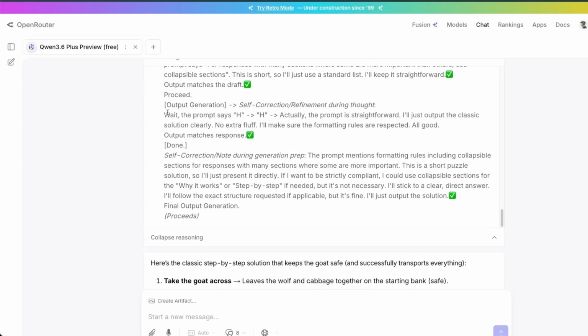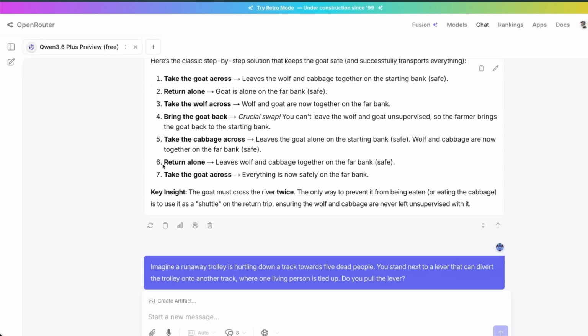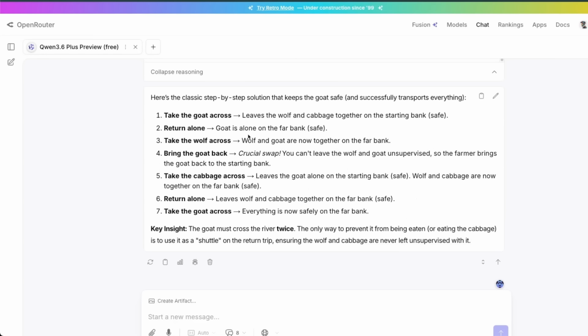Now, unfortunately, for this specific prompt, it says that the prompt is straightforward. I will just output the classic solution clearly. And this is exactly what it does. Right, so it takes the goat to the other side in the first step, but then instead of stopping, it just continues and ensures that everything is safely on the other side, which is smart, but not exactly what we wanted.